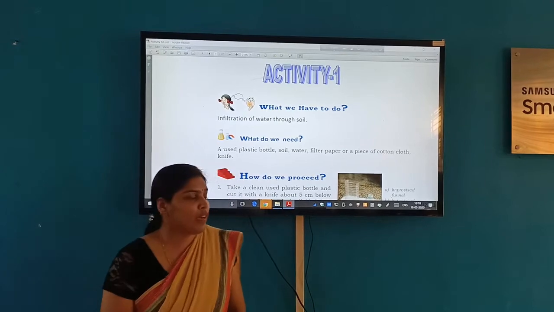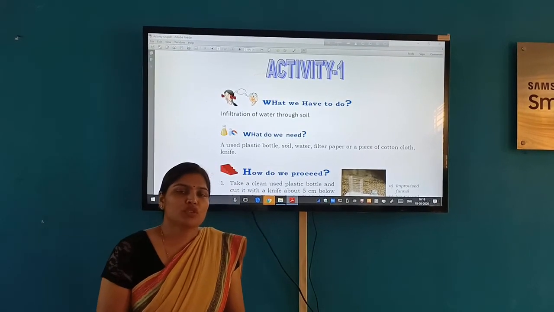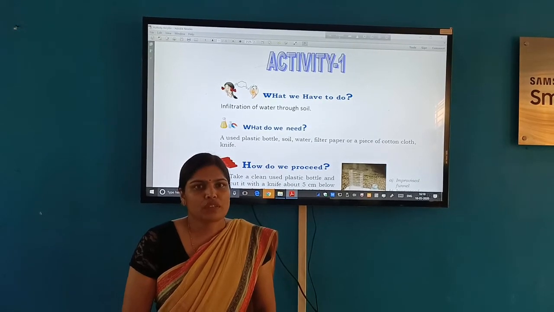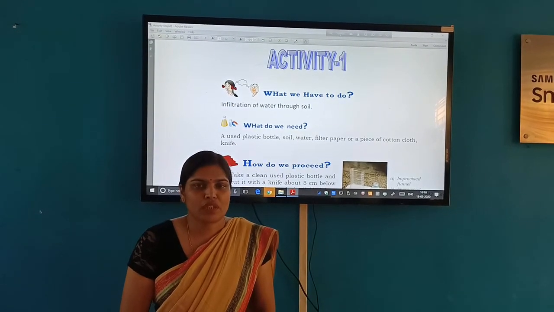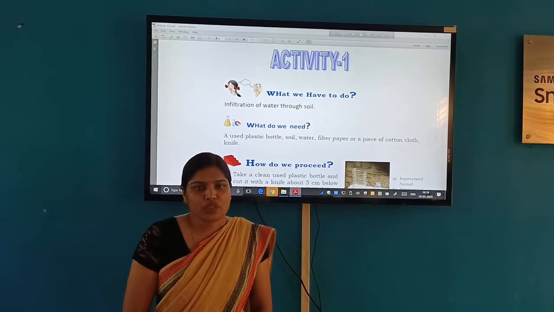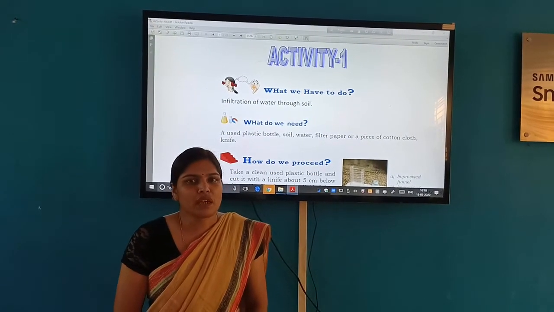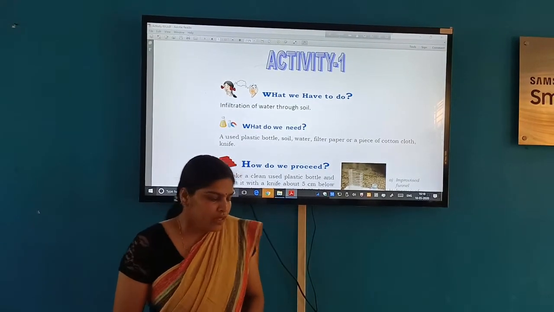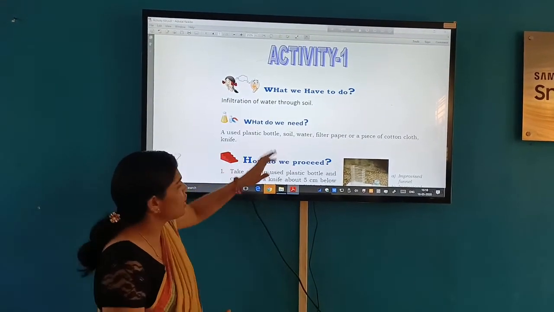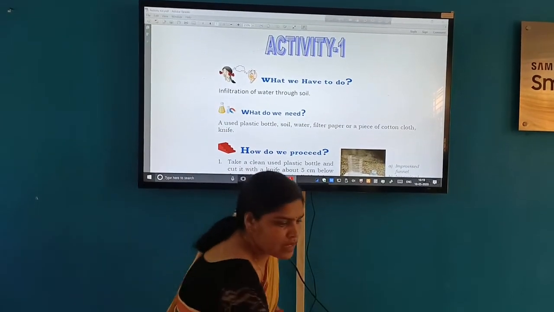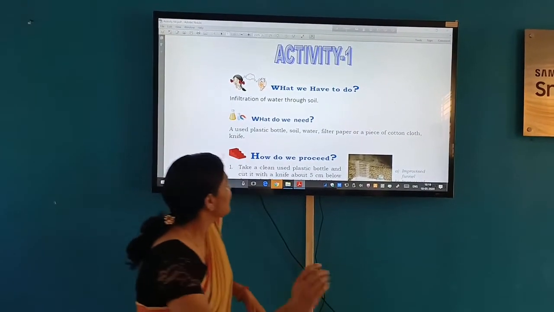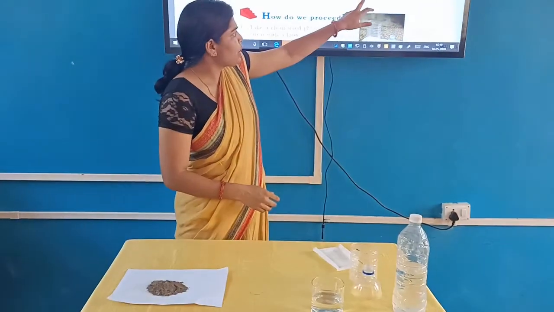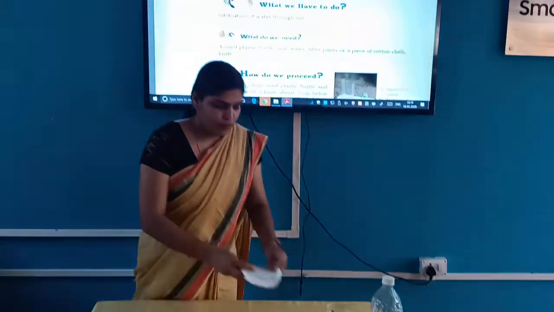Now we will do one activity on the topic of groundwater infiltration. We have already discussed infiltration in the chapter. It is the process in which water seeps inside the ground and recharges our groundwater. So we'll do one activity. We require a plastic bottle like this one, soil, water, and filter paper or a piece of cotton cloth.